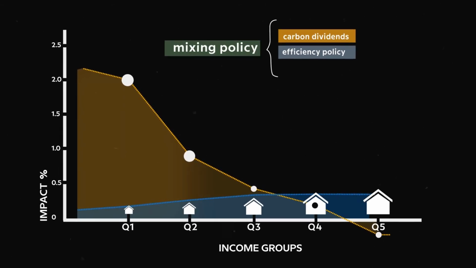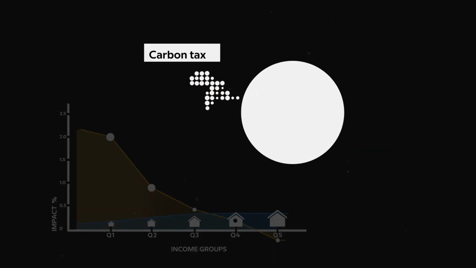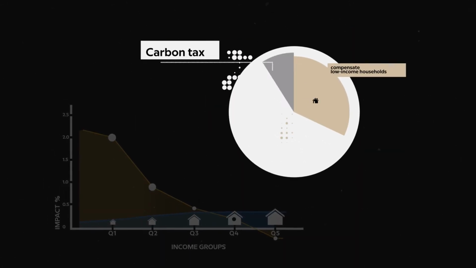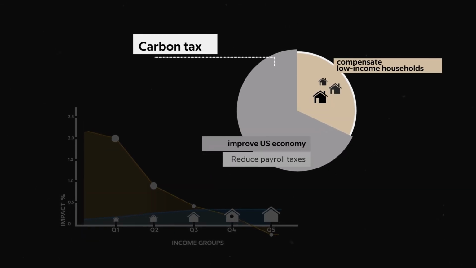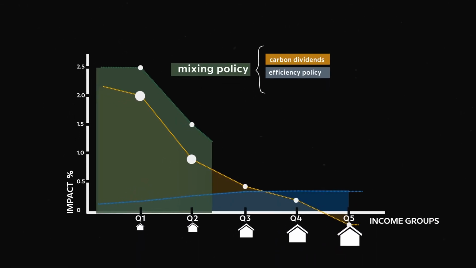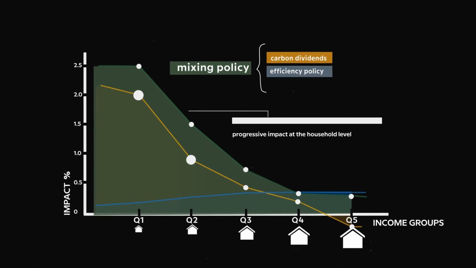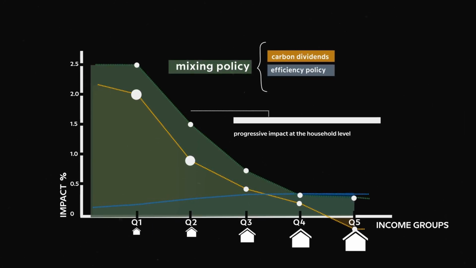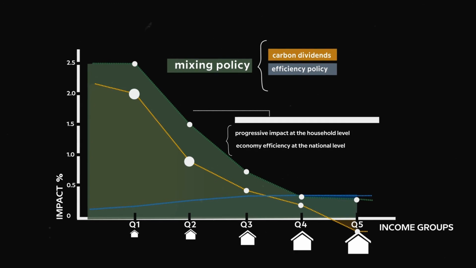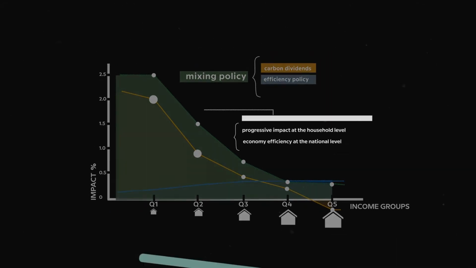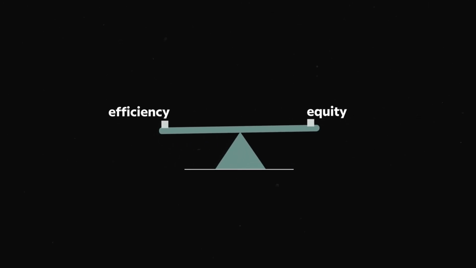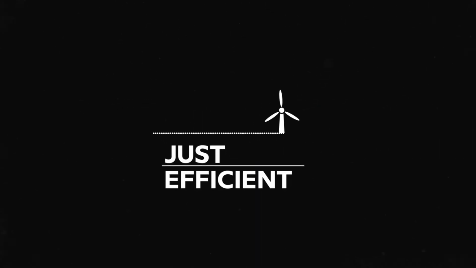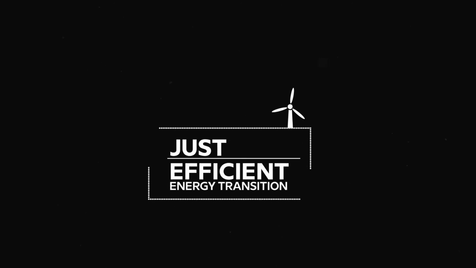But what would happen if we combined both policies? With only part of the carbon tax revenue used to compensate low-income households and the rest used to improve the economy by reducing payroll taxes. This option will result in an optimal blend of sufficiently progressive impact at the household level and economy efficiency at the national level. Therefore, we can eliminate the potential trade-offs between efficiency and equity, and promote a just and efficient energy transition.